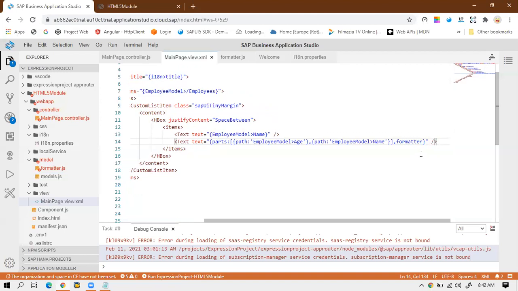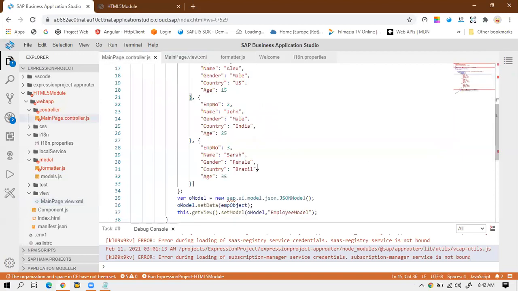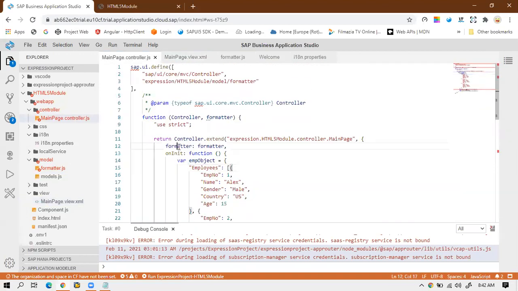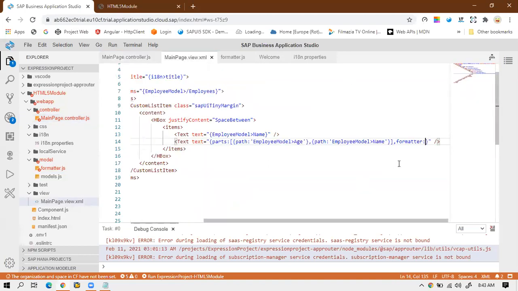So after that, inside the formatter I have to call the formatter function on this age and name property. So I will write formatter colon. After that, what I have to pass? Because I'm already storing this formatter inside the local property of formatter. So we need this formatter to call any function, right? So it's necessary to use this property also. So I will just go back. So this is our formatter.